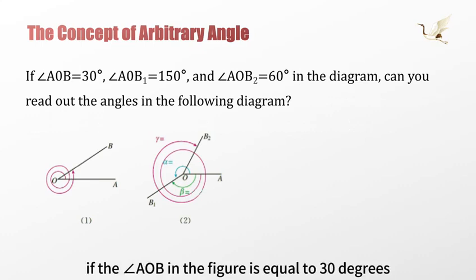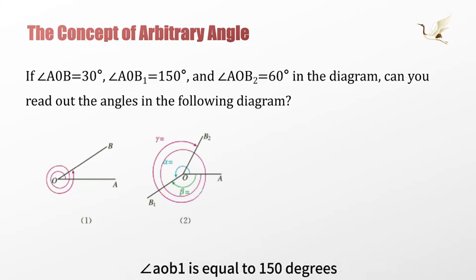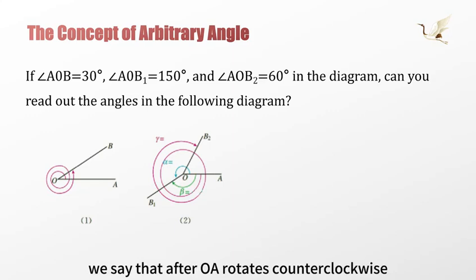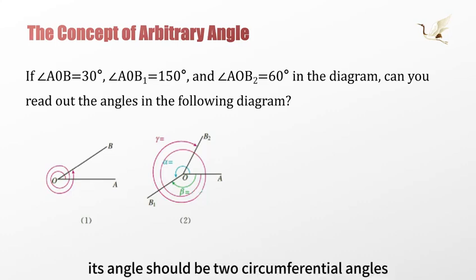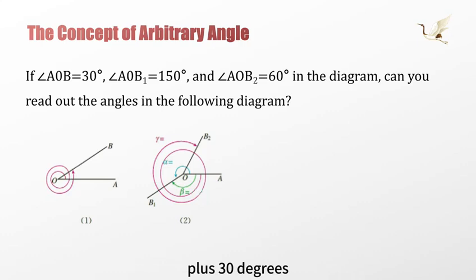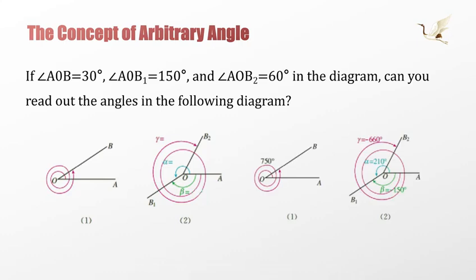In the figure, angle AOB is equal to 30 degrees, angle AOB1 is equal to 150 degrees, and angle AOB2 is equal to 60 degrees. Can you read these angles in the picture? Let's first look at figure 1. After OA rotates counterclockwise for 2 cycles, it advances another 30 degrees. So at this point, its angle should be 2 full angles plus 30 degrees. The result should be 750 degrees.